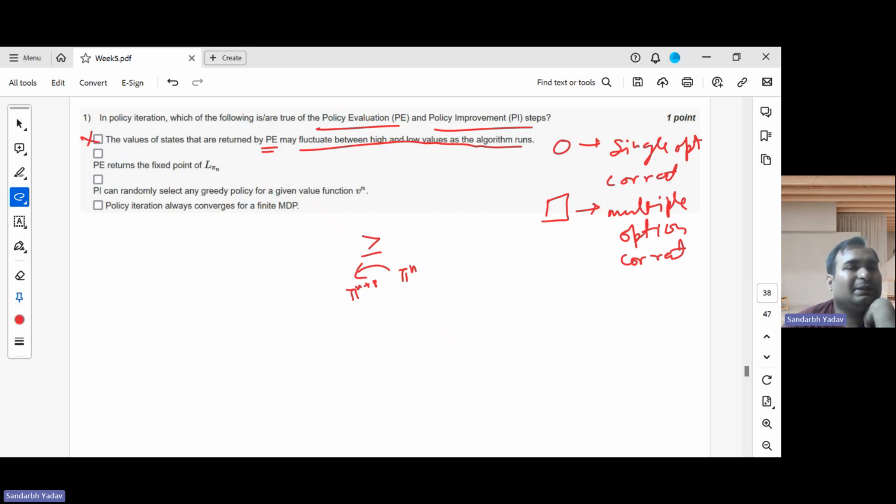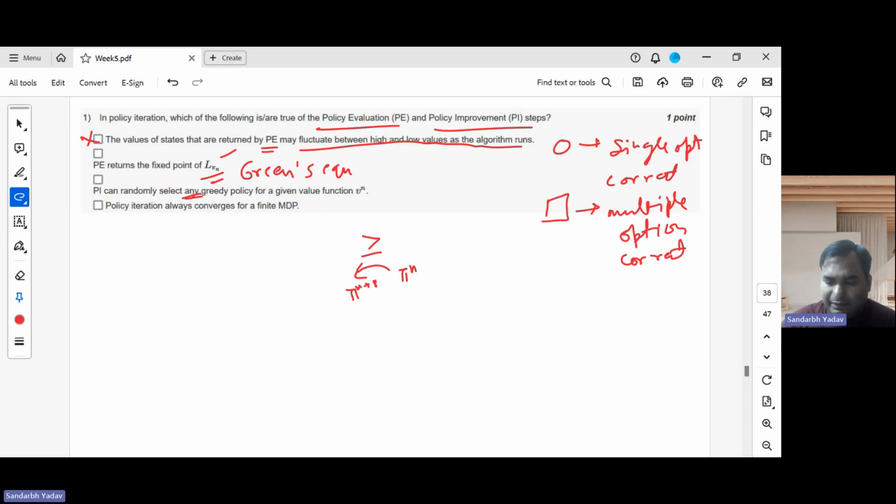Now, PE returns the fixed point of L pi of n. Is this true? Policy evaluation, what does it use? It uses Bellman's equation, right? And it returns the fixed point of this L pi. So this is true. Now, policy improvement can randomly select any greedy policy for a given value function. Does this happen? No, it doesn't select any greedy policy. It has to be greedy with respect to all the components, right? So this any is the issue here.